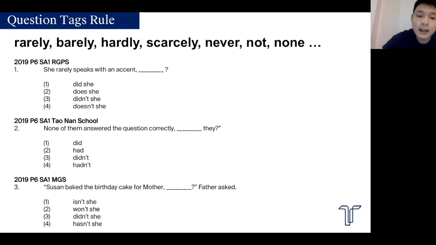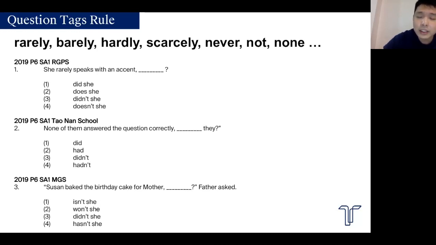Finally, this one is another question that surprisingly a lot of students get wrong. So don't make this kind of mistake. I'm going to read this one: Susan baked the birthday cake for mother. A lot of you, surprisingly, I do not know why, would choose option 4. A lot of students actually choose option 4.